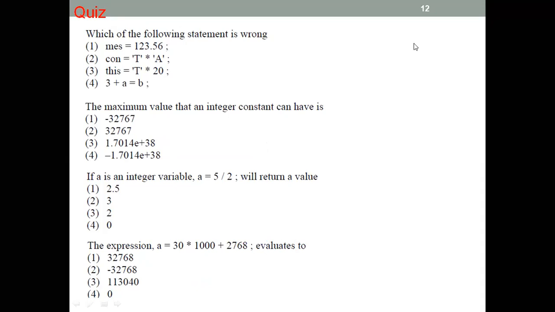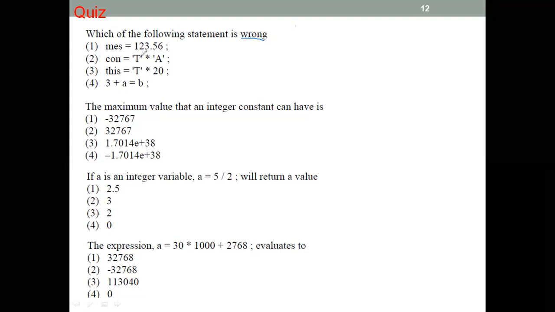Okay, close. So look at here. For the quiz, this type of question is important for you. Which of the following statements is wrong? Okay, what does this mean? They say wrong here, so you already know what is wrong. Sometimes they write incorrect also. Incorrect or false. You should know the different words: wrong, incorrect or false.